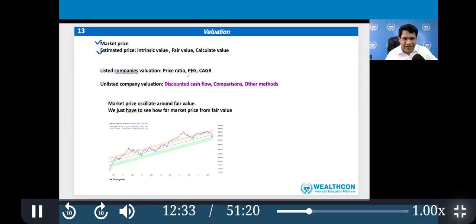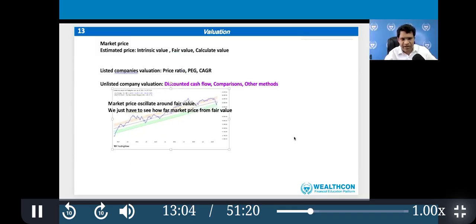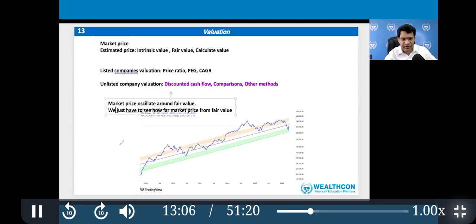Now that estimated price can be intrinsic value, which is calculated based on discounted cash flow. Sometimes they call it fair value or some other calculated value, with some assumption and calculation done to arrive at the fair value and decide whether market value is above or below that value. For example, this indicator we created, which I showed in one of the videos as well: Nifty gives approximately 11% return CAGR.